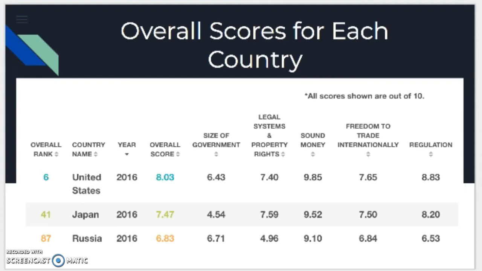Both Japan and Russia have good scores in regards to their soundness of money, and they are also on the average to low end of their size of government. Japan has a good score in terms of regulation, while Russia is about average.